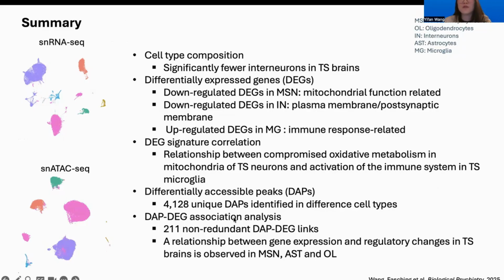Furthermore, with the single-cell ATAC-seq data, we were able to identify over 4,000 unique differentially accessible peaks from the TS brains, which can potentially serve as targets to look for genetic variants related to the TS phenotype. We were also able to identify over 200 DAPDG association links, and we found significant enrichment of these non-redundant DAPDG links over all accessible peaks in three major cell types.